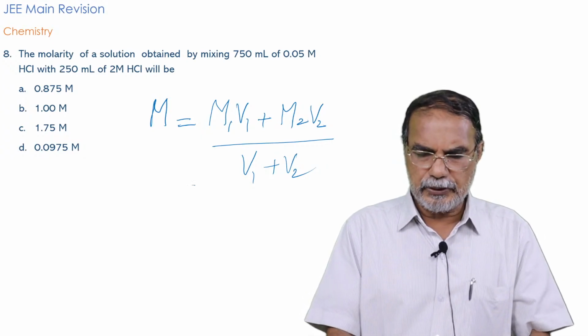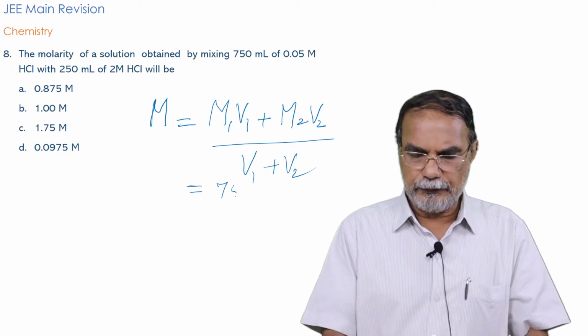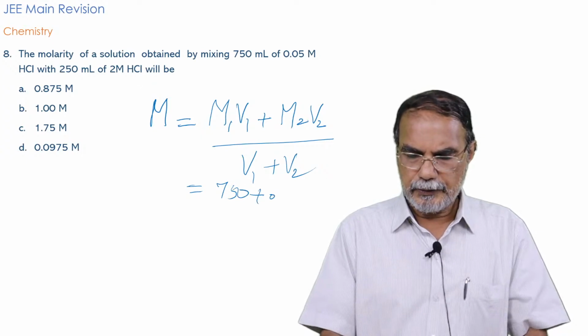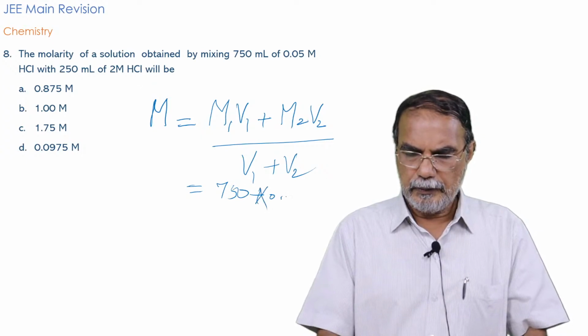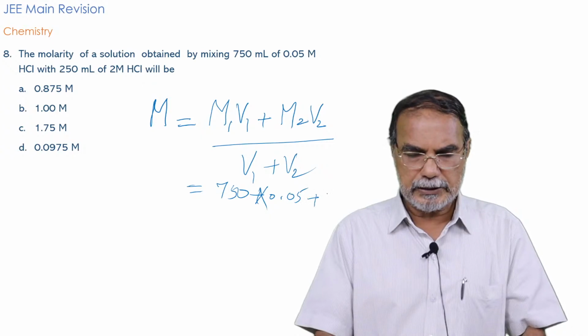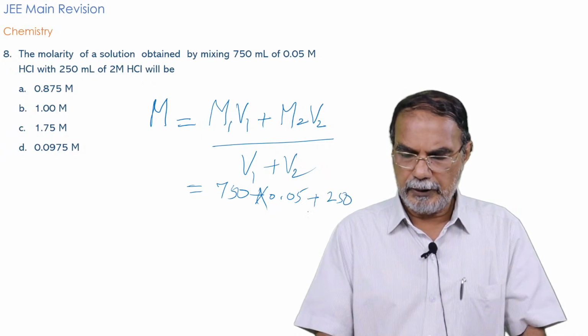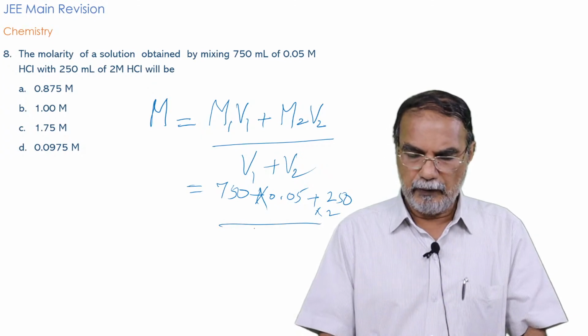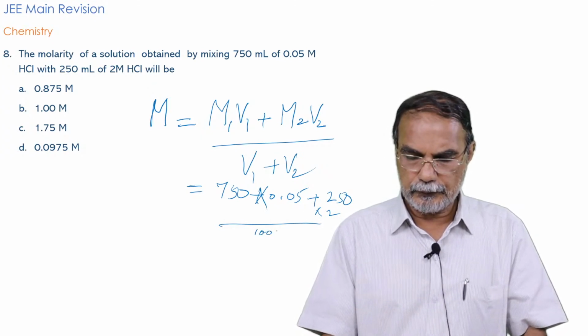You can substitute and get the result. It is 750 into 0.05 plus 250 into 2 divided by V1 plus V2, that is equal to 1000.